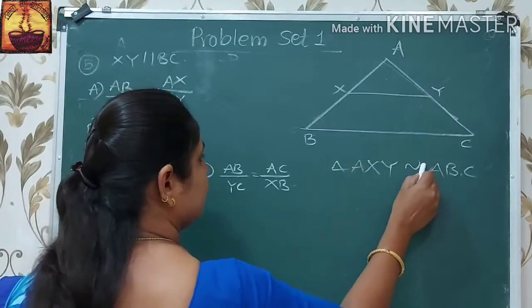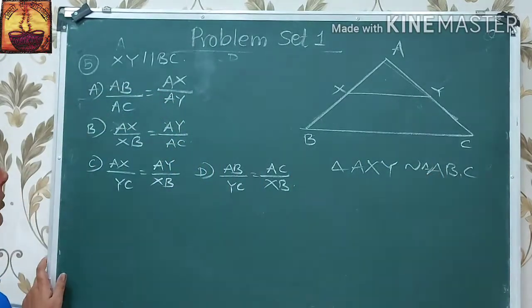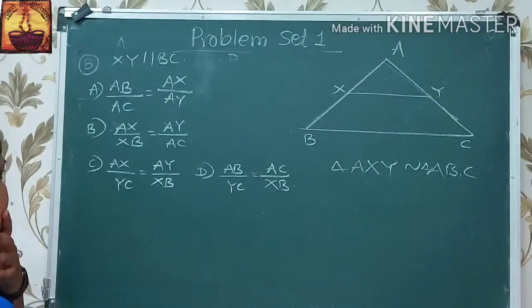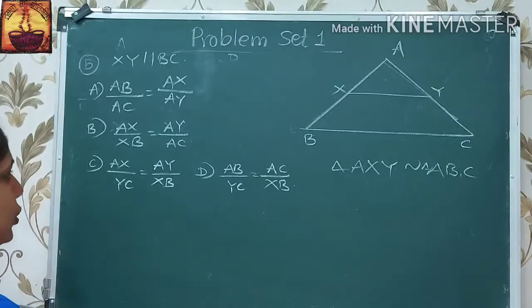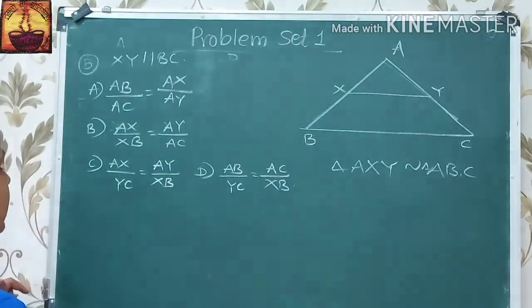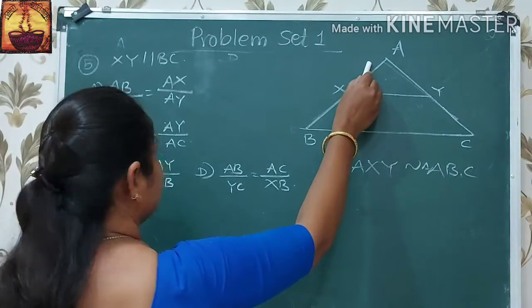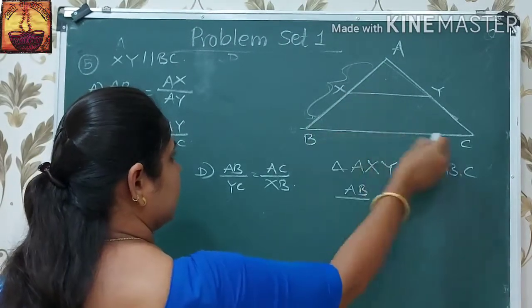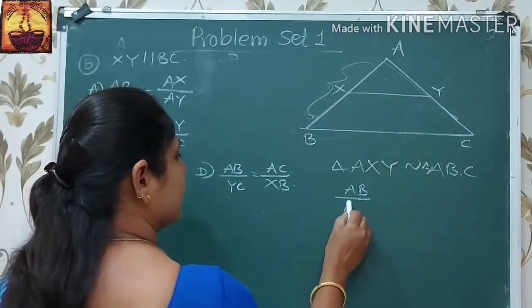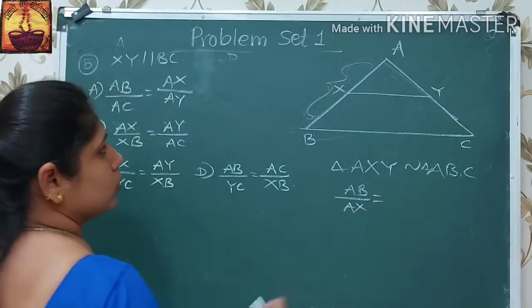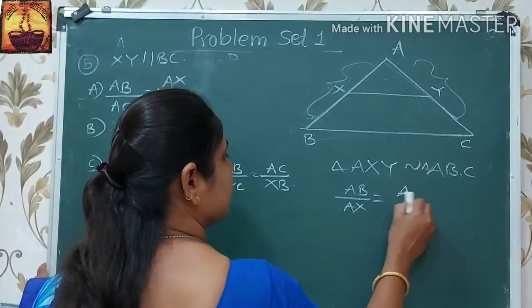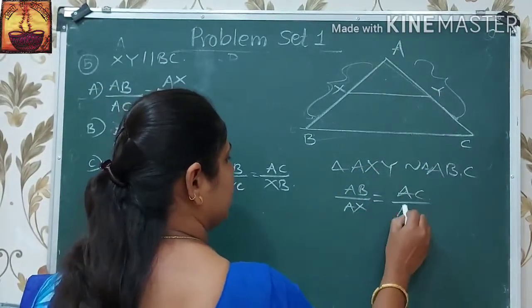These two triangles are similar triangles, and if they are similar triangles, then their sides are in proportion. Here, side AB upon AX is equal to side AC upon AY.